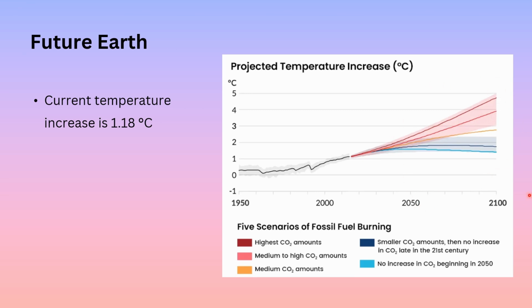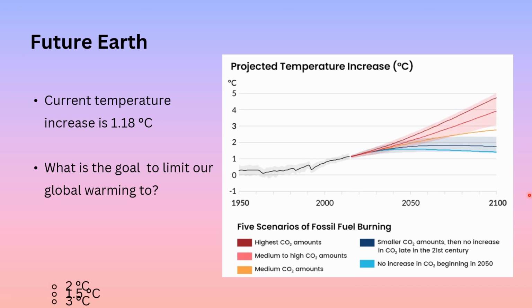What do you think the global goal is right now that we should limit our warming to? If you take a look at the plot, here's a hint. It's in blue. The answer is 1.5 degrees Celsius. Under this light blue projection into the future, we can see under this plan, we would limit warming to about 1.5 degrees Celsius.